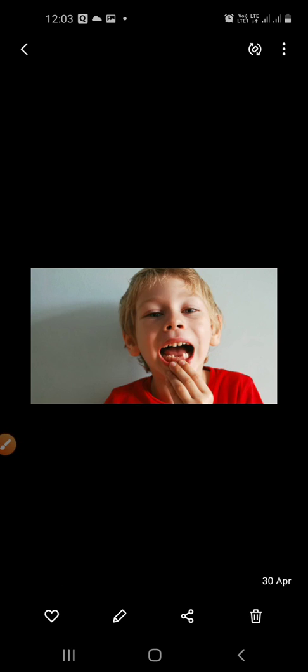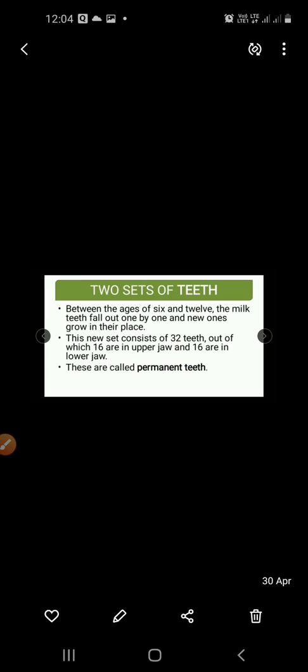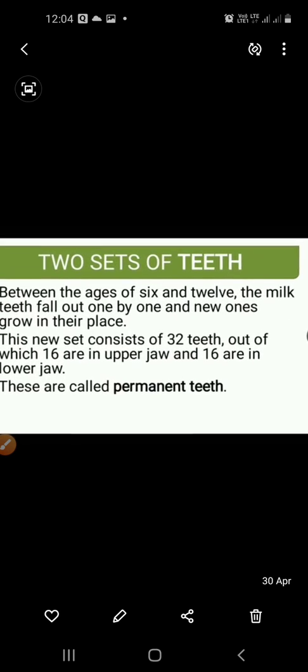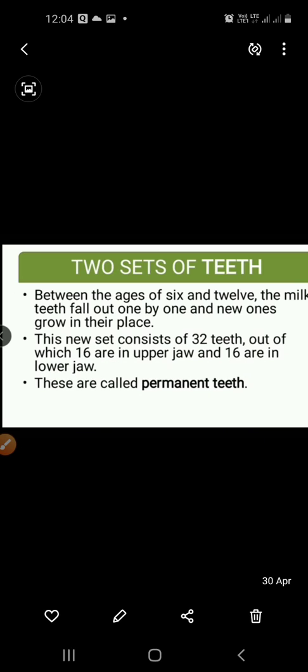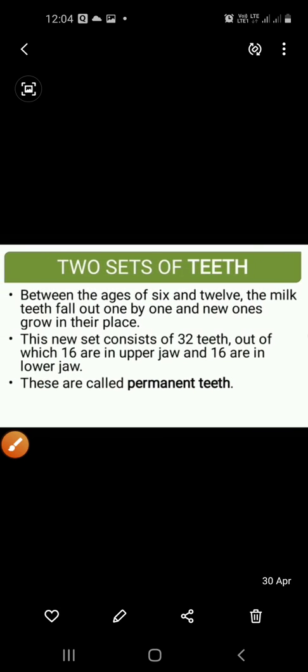Look at this picture. The baby has lost one or two teeth. We are discussing two sets of teeth. Between the age of 6 and 12, the milk teeth fall out one by one and new ones grow in their place.